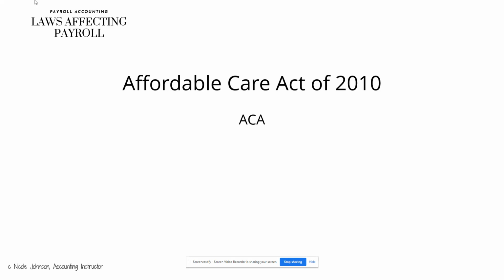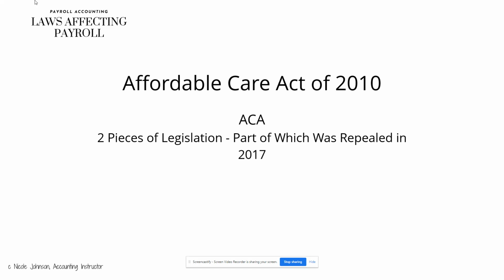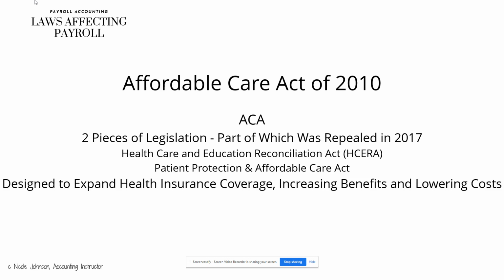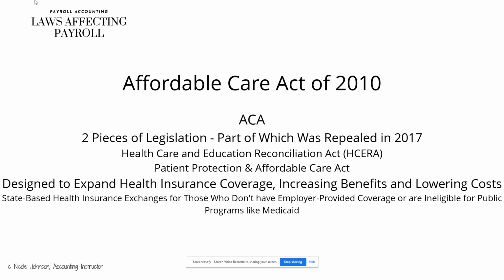Next is the Affordable Care Act of 2010. This has two pieces of legislation, part of which was repealed in 2017. It includes the Health Care and Education Reconciliation Act and the Patient Protection and Affordable Care Act. It was designed to expand health insurance coverage, increasing benefits and lowering costs.